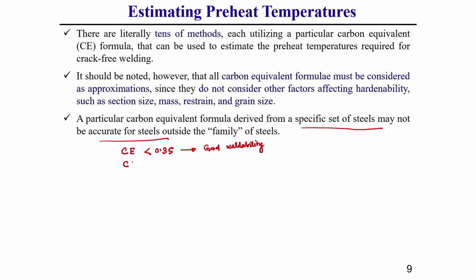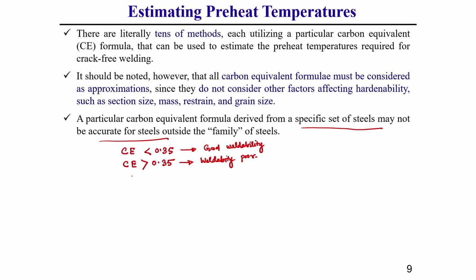Now, once this carbon equivalent is greater than 0.35, your weldability becomes poor.